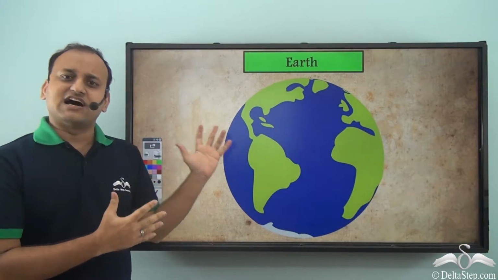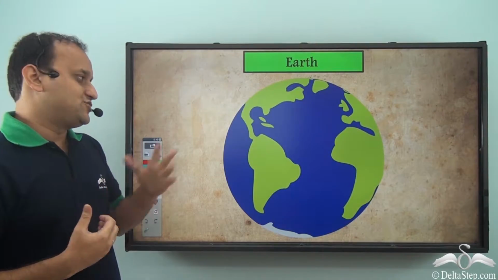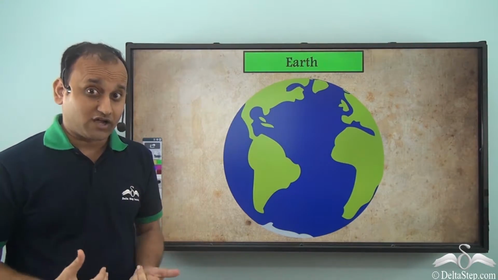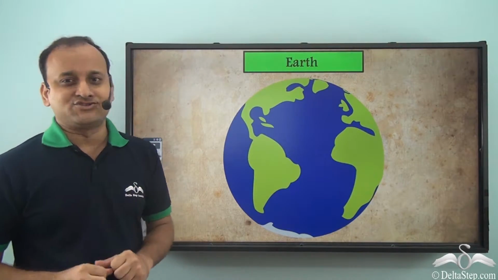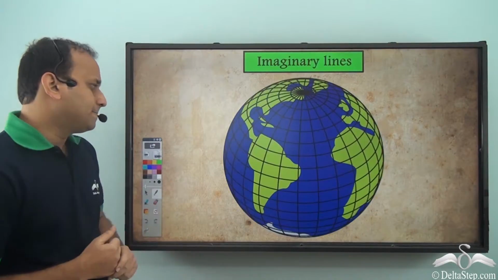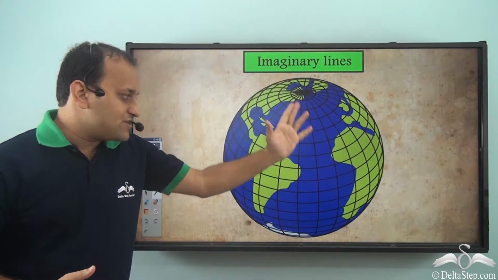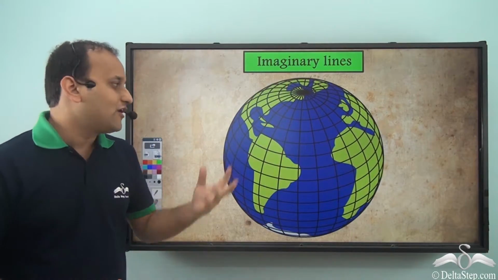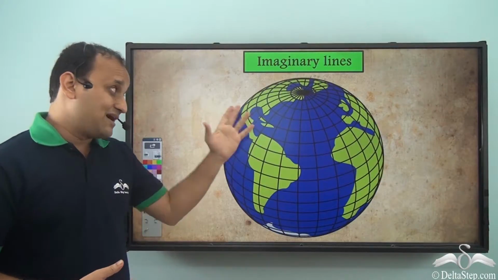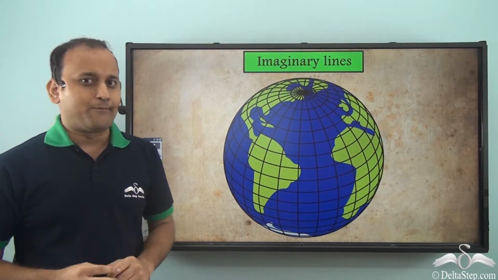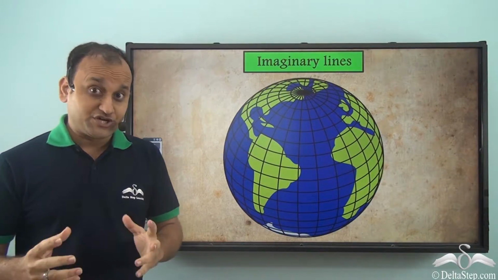So this is our planet Earth. Now, as you can see, our planet Earth has no lines on it. But for our convenience, we have drawn some lines on it. So these are imaginary lines which we have drawn for our convenience. And among these lines, two are very important, which are